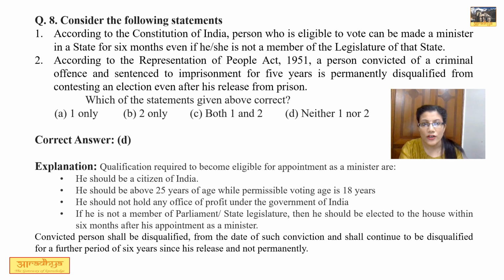Statement 2 says, according to the RPA Act 1951, a person convicted of a criminal offence and sentenced to imprisonment for 5 years is permanently disqualified from contesting an election even after his release from prison. Now here the word permanently disqualified is very important, because that convicted person shall be disqualified, but he shall not be permanently disqualified. He will be only disqualified for a further period of 6 years since his release. So both the options are not correct.